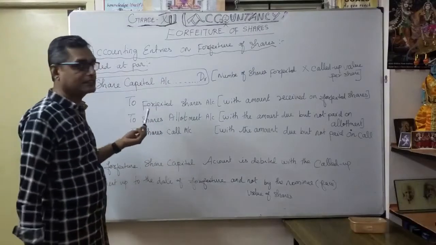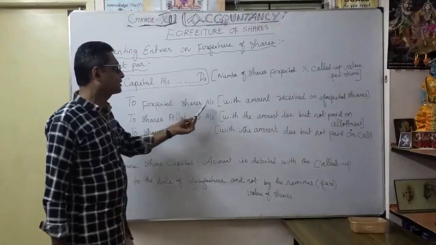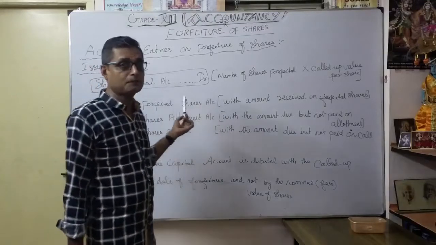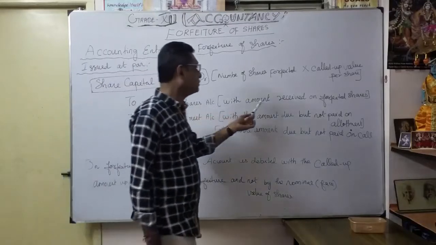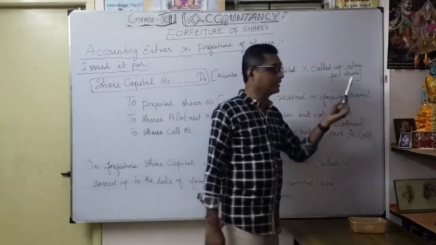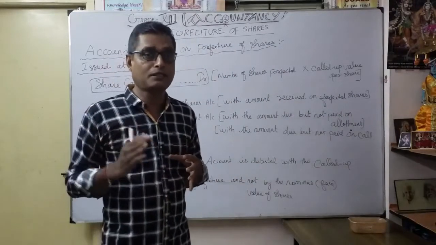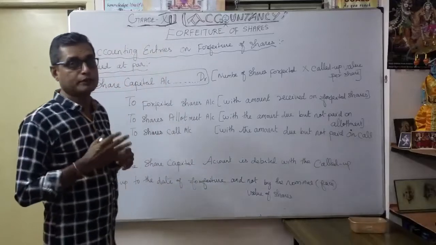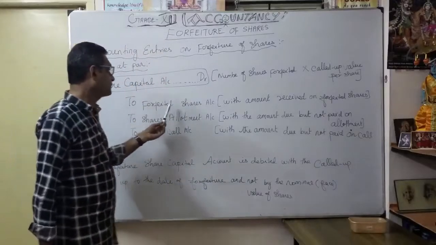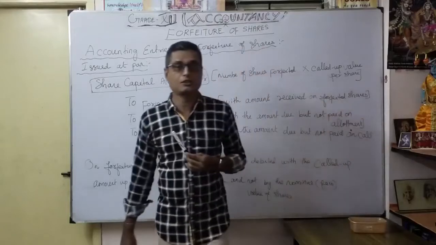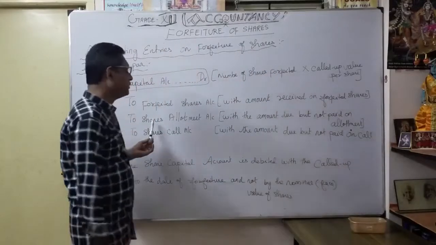Then what is credited? Forfeited shares account. It's very important. What is the forfeited shares account? With the amount received on forfeited shares. Understood? How much money was already paid by the shareholder, that money is going to be forfeited. That goes to forfeited shares account with the amount received on forfeited shares. Understood? Then the next ones are for default.